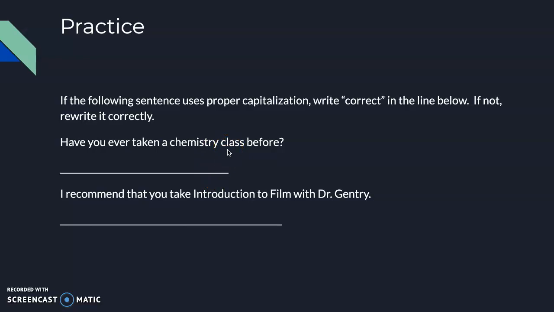Have you ever taken a chemistry class before? Chemistry is not capitalized, but should it be? No, because it's just a generic subject. So this is correct. Next one, I recommend that you take Introduction to Film with Dr. Gentry. You're recommending a specific class to take called Introduction to Film. So this is correctly capitalized.